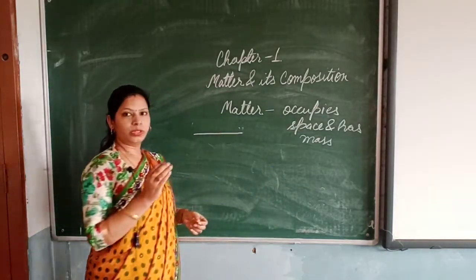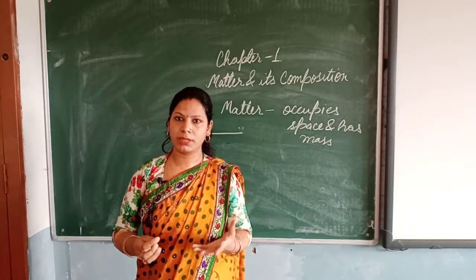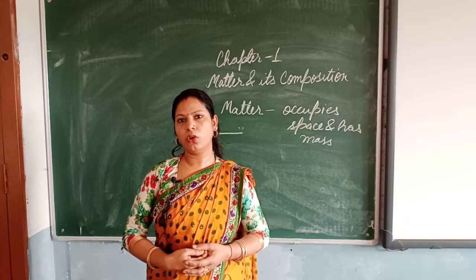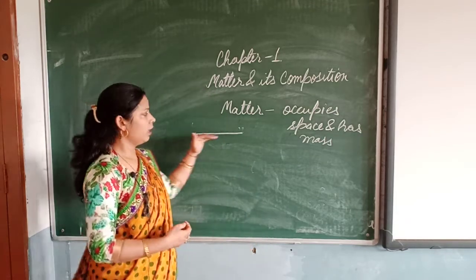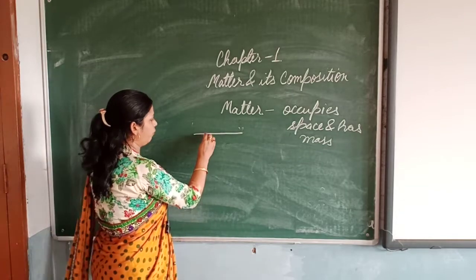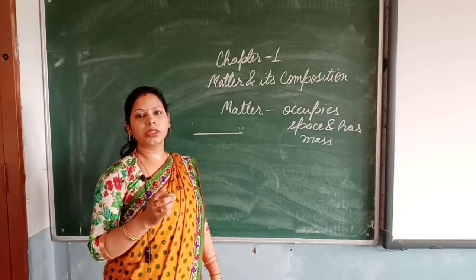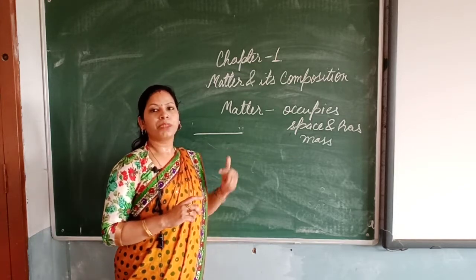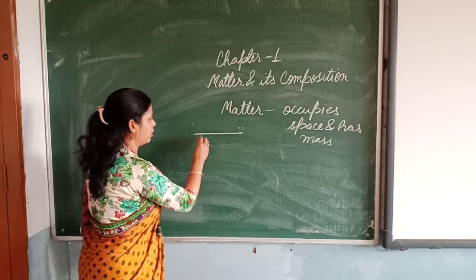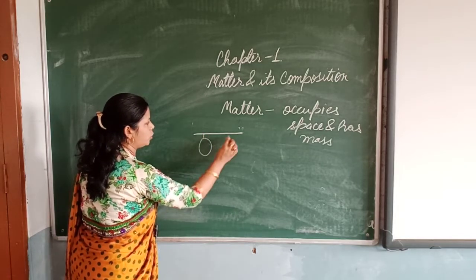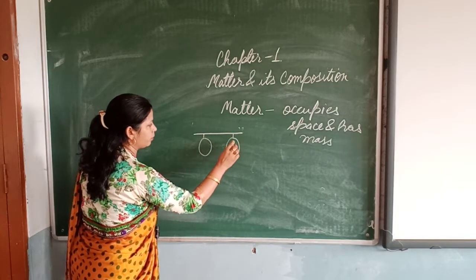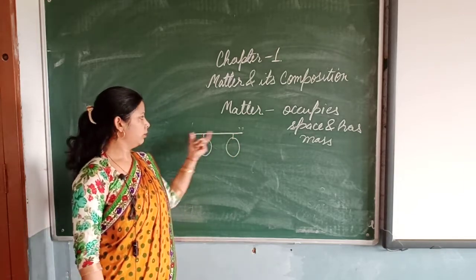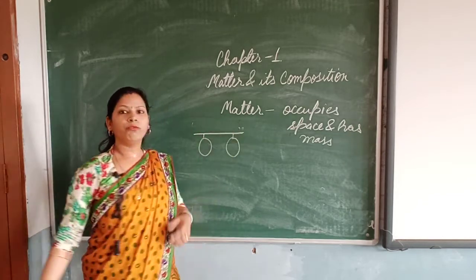And two balloons should be inflated of the same size. It means air should be filled in the balloons and the balloons should be almost of the same size. The scale should be straight and you have to inflate two balloons. Hang both the balloons at both the ends of the scale at equal distance, with the help of cotton thread. Okay. Then what will you observe?